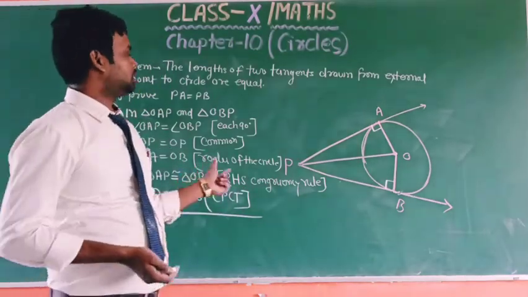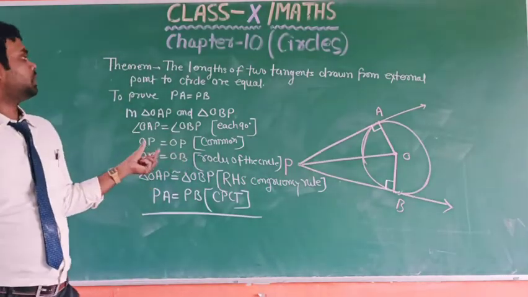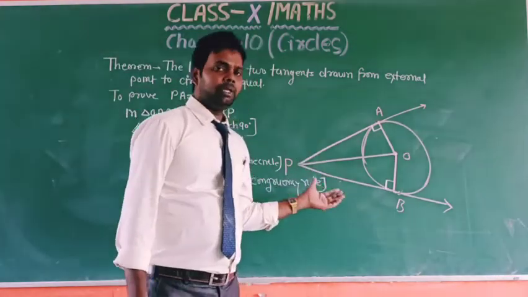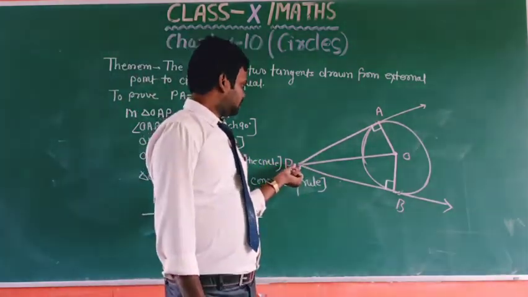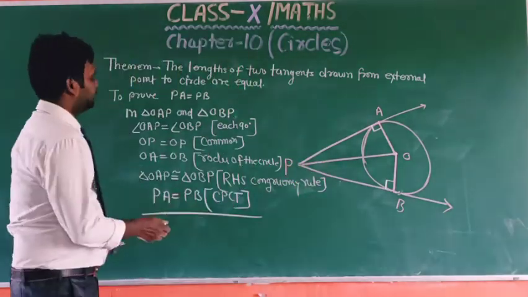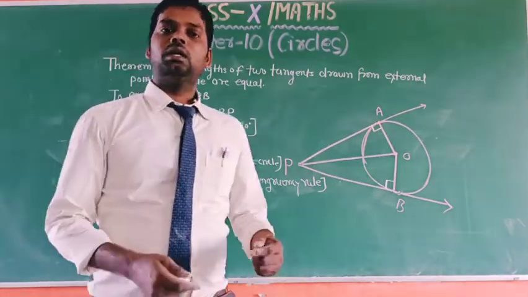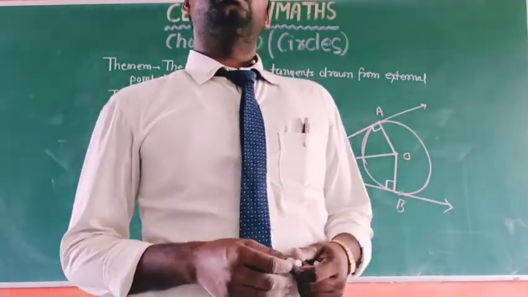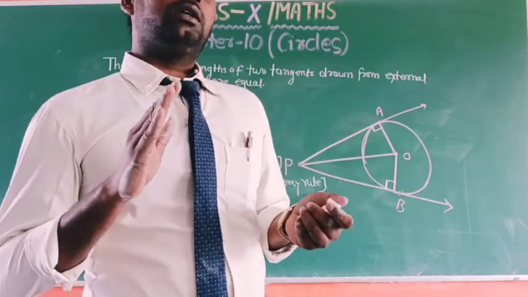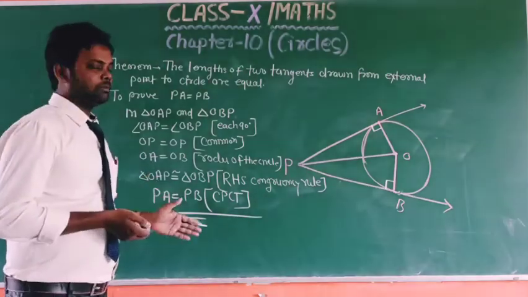Okay, so dear children, we have shown by the congruency rule of triangles that the length PA equals PB, meaning the lengths of these two tangents drawn from an external point to a circle are equal. So we can say that when a point P lies outside the circle, two tangents can be drawn from this point, and these two lengths are equal. Okay, so we have shown this with the help of this theorem.